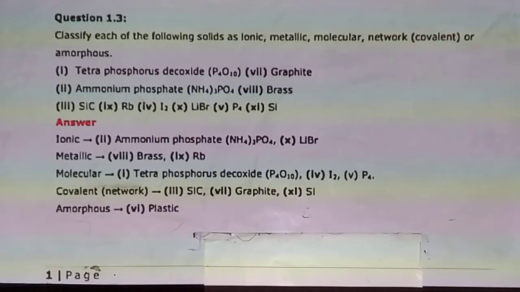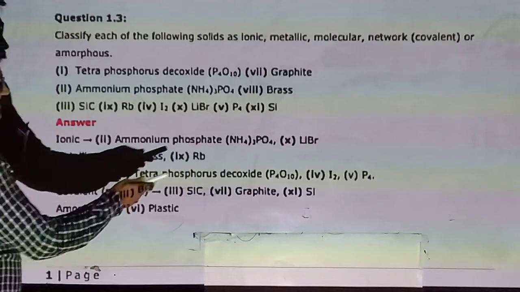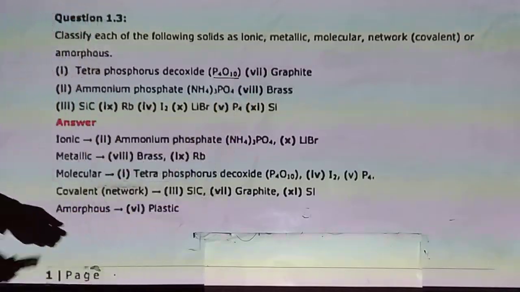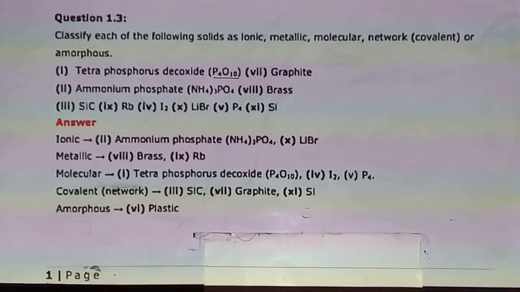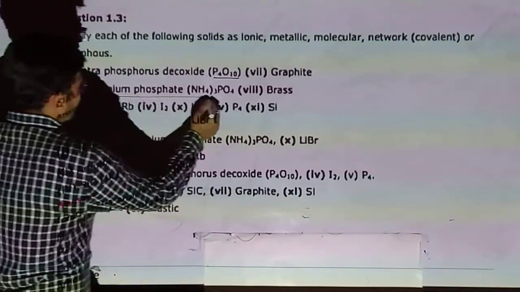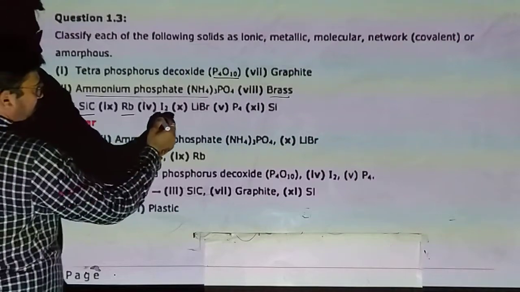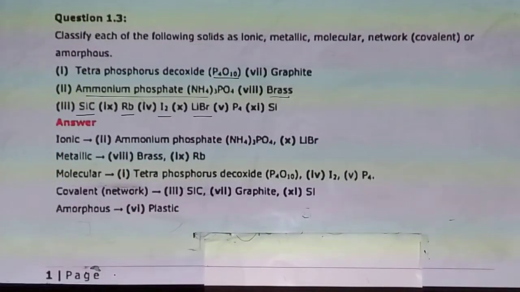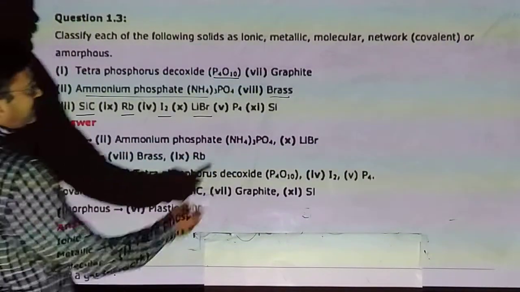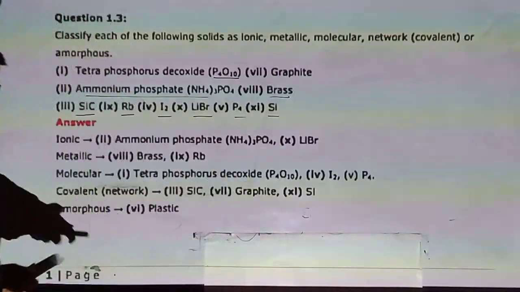Classify each of the following solids as ionic, metallic, molecular, network covalent or amorphous. Tell me: tetraphosphorus decaoxide, graphite, aluminium phosphate, brass, silicon carbide, rubidium, iodine, lithium bromide, phosphorus and silicon.